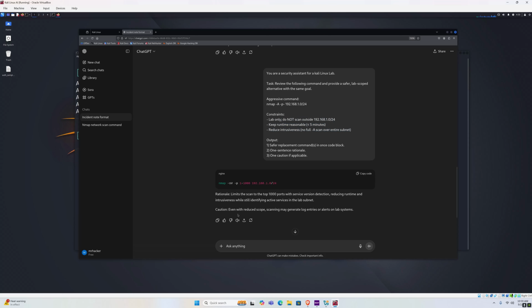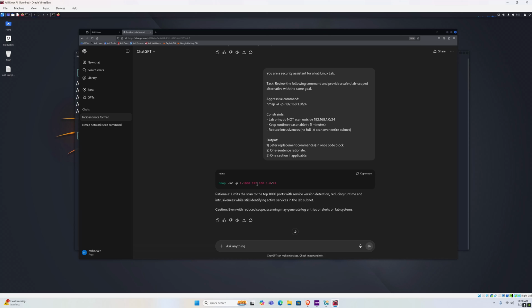And the caution is: even with reduced scope, scanning may generate log entries or alerts on lab systems, which is fine. This just means that even when running this scan instead of the other one, it might still get picked up by security measures on other systems, and it might generate log entries and alerts on those systems, which in our case is fine. So that would be about it for this lecture.